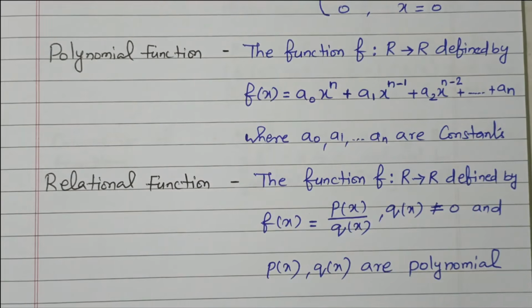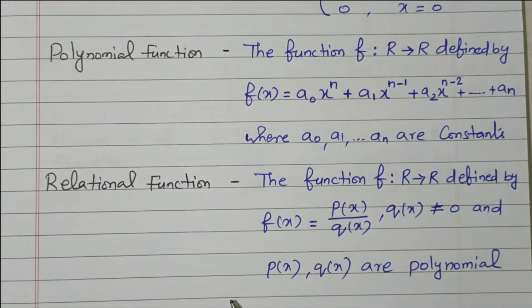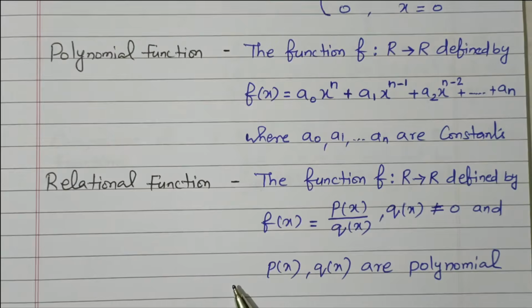First one is the identity function. Identity function means it is related to real numbers. Then the absolute value function. Absolute value means mod of x. If x is less than 0, the value is minus x. If x is greater than 0, the value is x. Then the constant function, f of x equals k. This k is a real number. There is no variable in the function, it is constant. Greatest integer function, that is f of x equals x for all x related to R. Then the signum function, f of x equals modulus of x by x for x not equal to 0 and equal to 0 in case of x equal to 0.